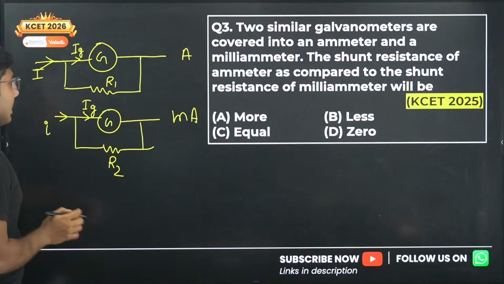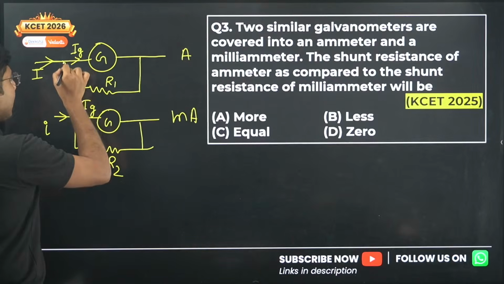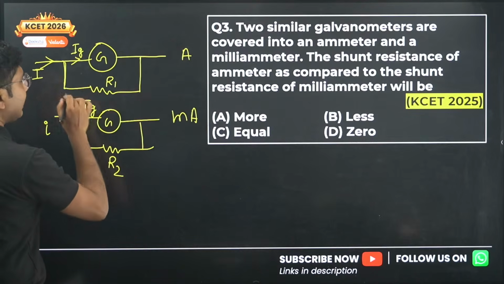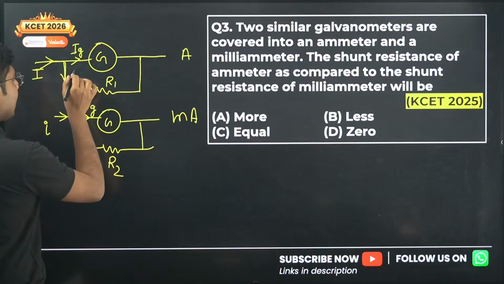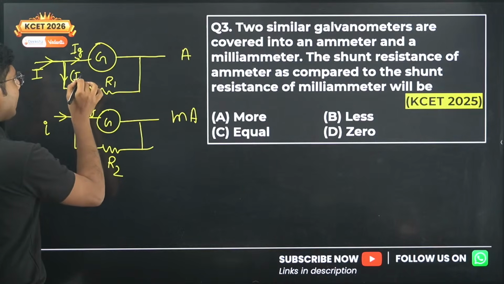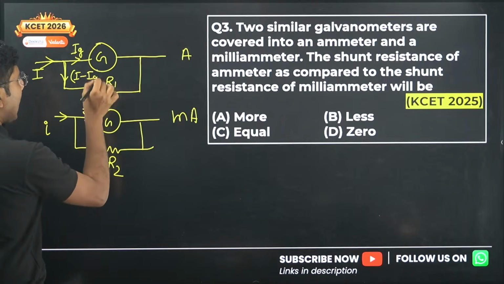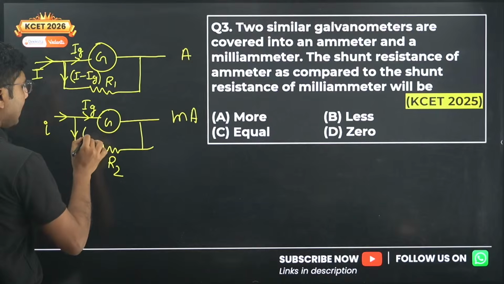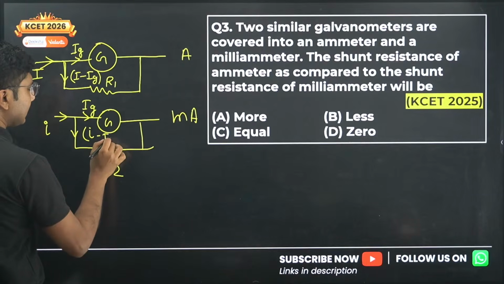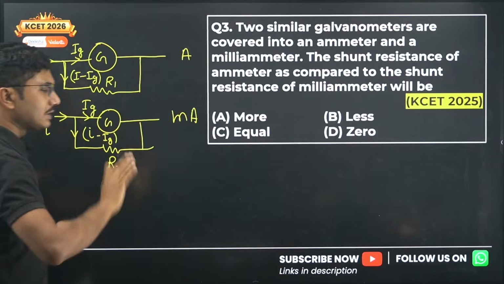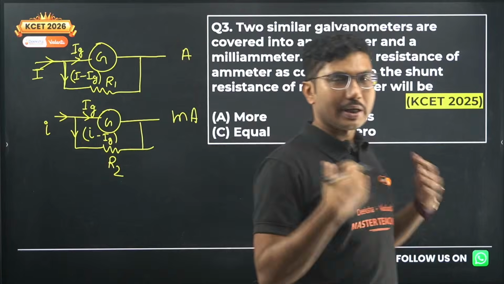Now Ig is fixed. So what will be the current through the resistance R1 in this case? The current through the resistance will be I minus Ig, and in the milliammeter it will be small i minus Ig. This concept remains the same no matter which ammeter you are using.